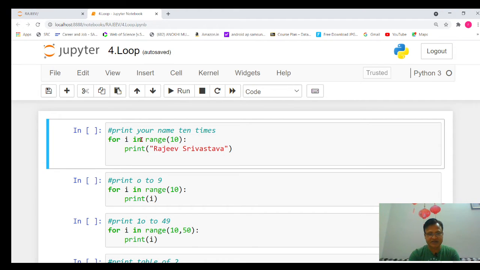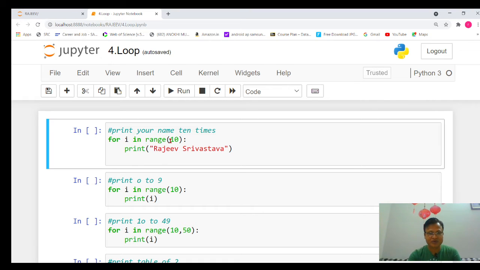Let me clear once again: range 10 will generate numbers from 0 to 9. Again I am repeating, it will generate numbers from 0 to 9. Whatever number is given, if it is n, then numbers up to n minus 1 will be generated. So 0 to 9, there are 10 numbers if you count.